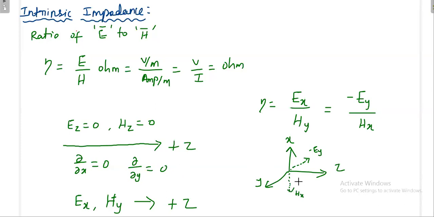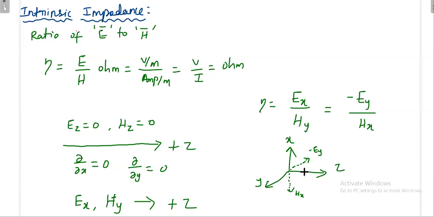Then you apply the right hand rule. You come from minus Ey to Hx with your right hand. Then finally the direction of propagation is the plus z direction.